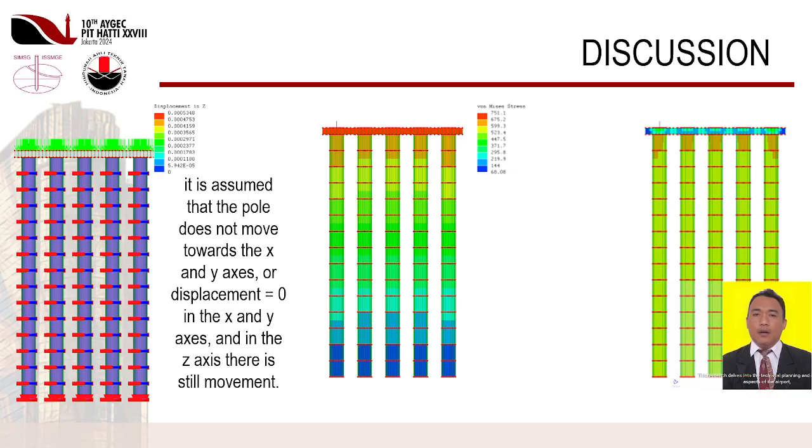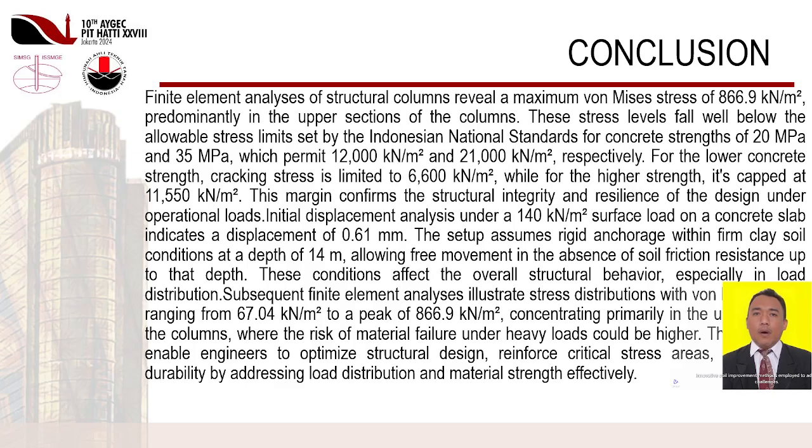Shown in Figure 15, a finite element analysis of the von Mises stress distribution of a structural component. Stress values range from 68.08 kN/m² to 751.1 kN/m², as shown by the color legend. The upper third of the columns, highlighted in orange and red, contains the maximum stress of 751.1 kN/m², indicating areas of high load concentration and possible yielding danger. This significant concentration of stress points to crucial areas that need to be reinforced or have their design changed to avoid structural failure. Next. Conclusion.